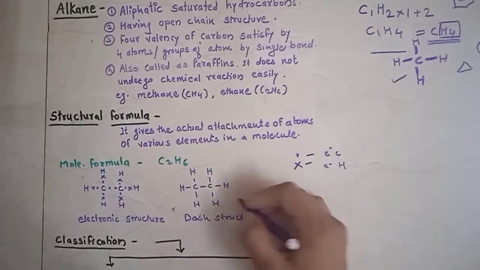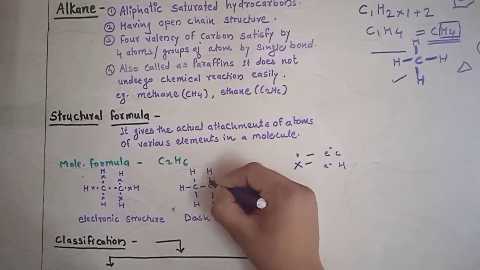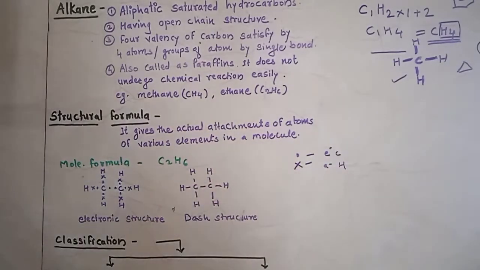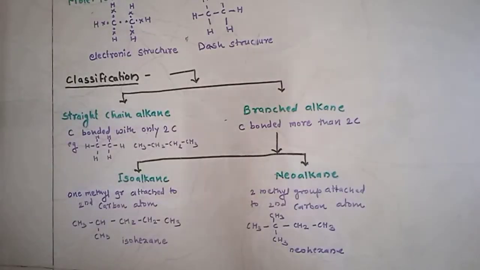And in the dash structure, the attachment is shown by a dash.